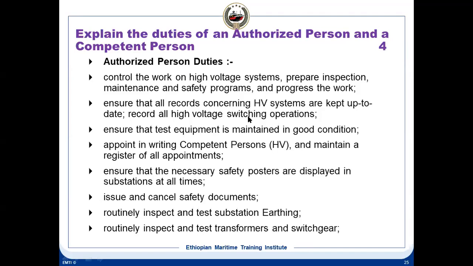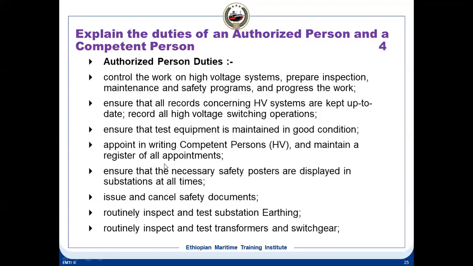Record of high voltage switching operations, then ensures that test equipment is maintained in good condition. Generally for high voltage, what test equipment do we have? First thing we have is the Megger, that is a common thing. Then if it is a VCB, you have the vacuum tester, etc. You have a lot of PPE for high voltage. All has to be maintained in good condition. Then he will appoint the competent persons and maintain a register of all the appointments. So the authorized person is the person who decides who should do the job.